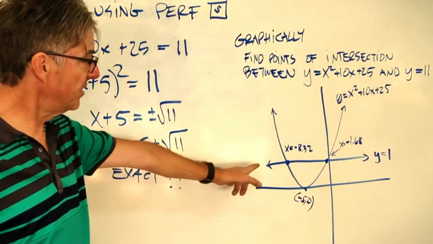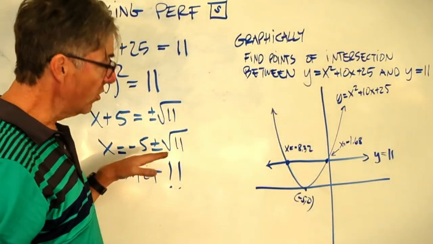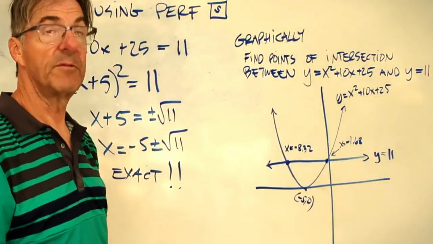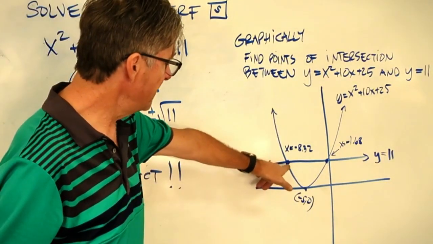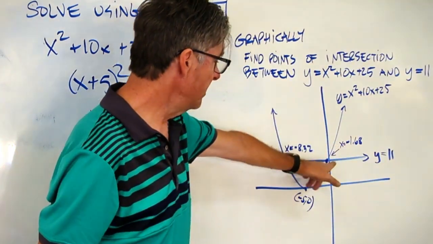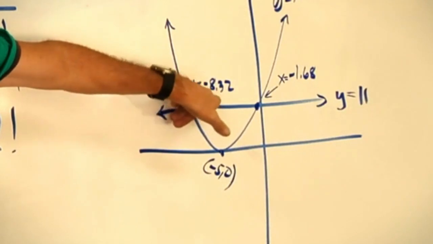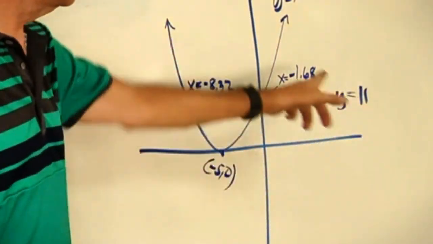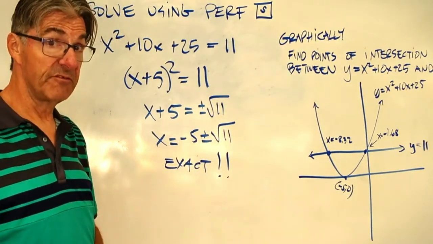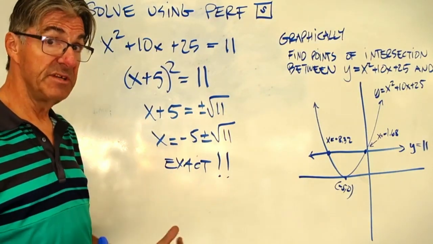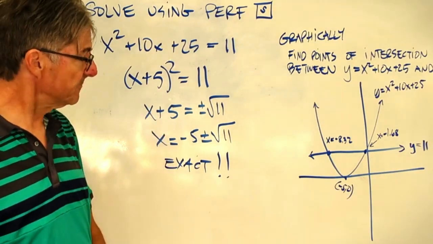So then I graphed my line y equals 11. And so that's a horizontal line at the point 11 up from the x-axis. And then I can use a trace feature on the calculator to find the x-coordinate of the points of intersection. And so here, the x-coordinate is -8.32, and the x-coordinate on this one is -1.68. Now notice how I have 3 sig figs. Remember, that's an IB standard. Whenever you write decimals down, you want 3 significant figures.